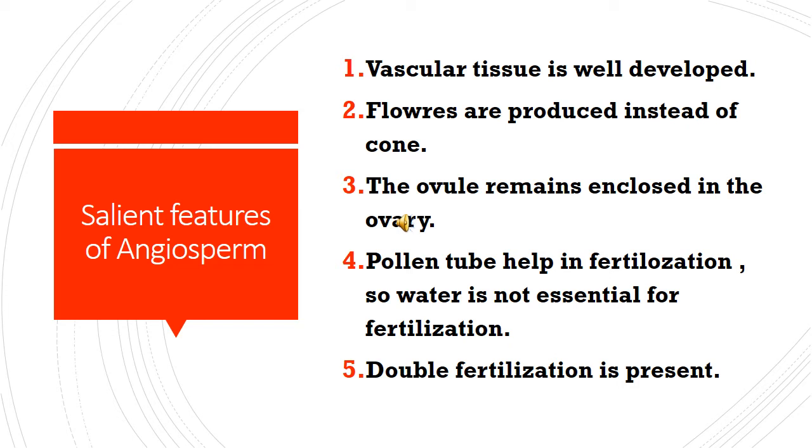Then the pollen tube helps in fertilization, so water is not essential for fertilization. Last time we studied the amphibians of the plant kingdom. They need water for fertilization, but here it is not needed because the pollen tube is present. Then double fertilization is present in the angiosperm group.